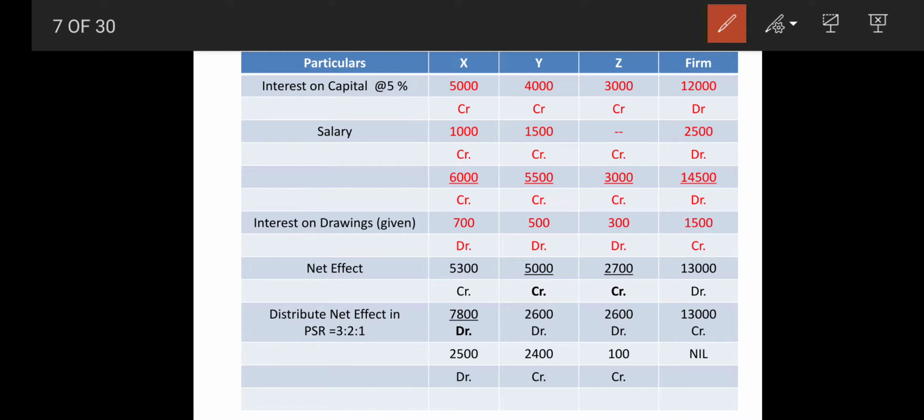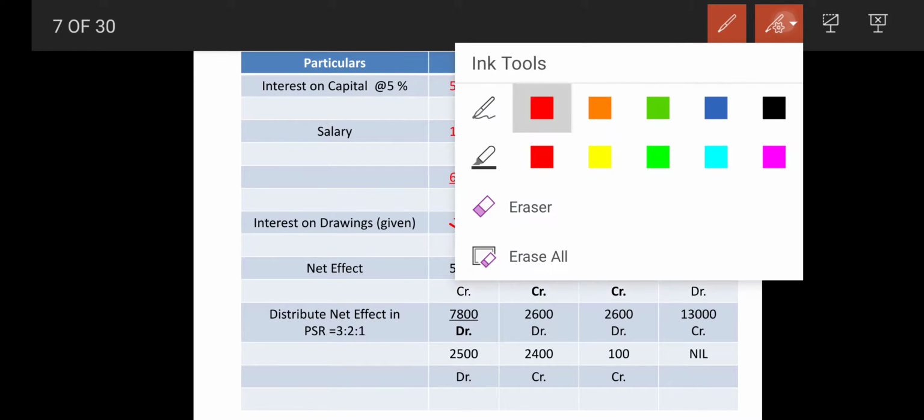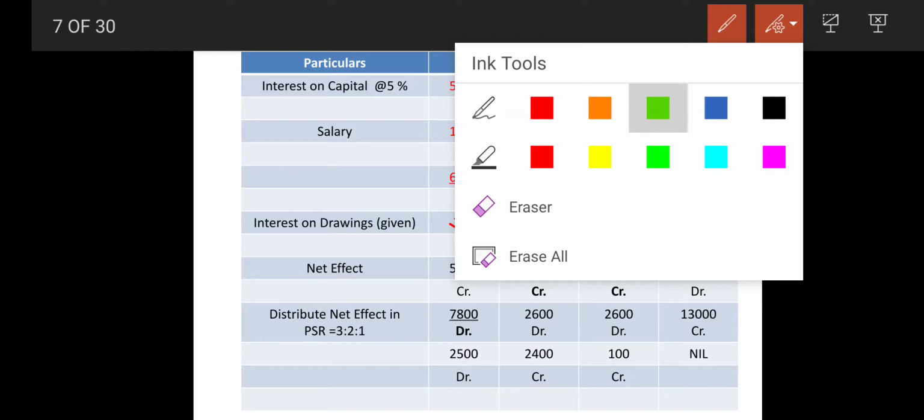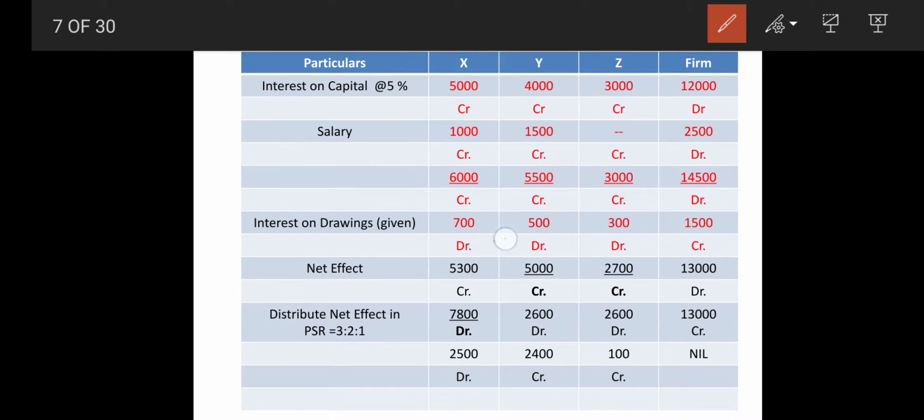I had already transferred 700, 500 and 300, and total is 1,500, and here I have mentioned debit, and here comes credit. Why? Because in the partner's capital, it will be appearing on the debit, while in the firm, that is profit and loss appropriation, it will be appearing on the credit side, that is interest on drawings.